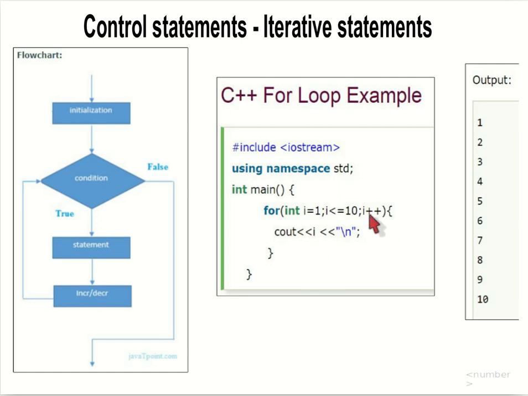At last, i's value will become 10. 10 is less than or equal to 10, that's also okay, so it will produce output 10. Now i is incremented. What is the value of i now? It is 11. 11 is less than or equal to 10, which is false, so it will break the for loop and reach the last line.